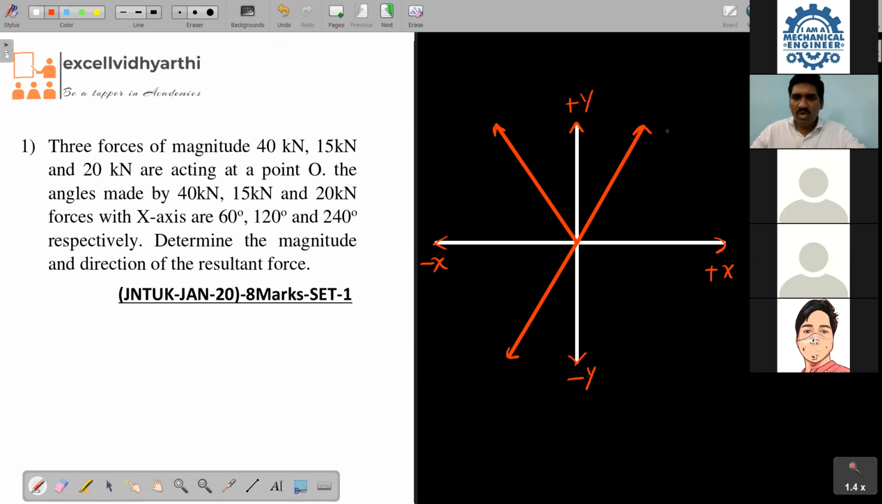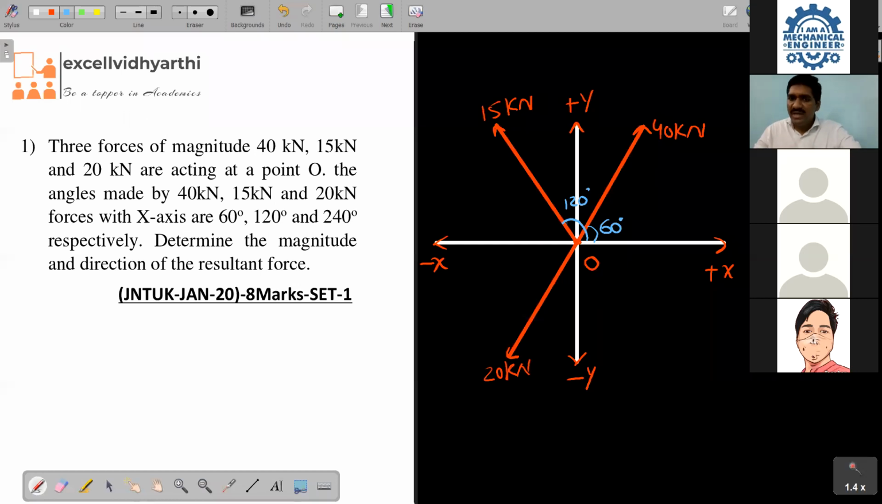Okay, so this one is how much? 40 kilo. This one is 15 kilo. This one is 20. And all are acting at which point? Point O. What is the angle made? First one is how much? 60. Am I right, all of you? Yes, sir, 60. Second thing is 120. This is 120.